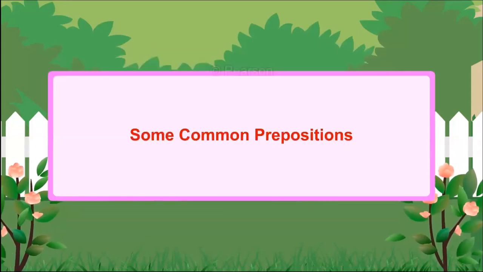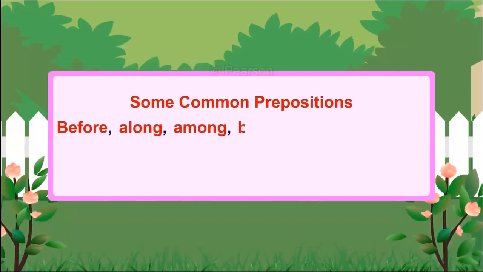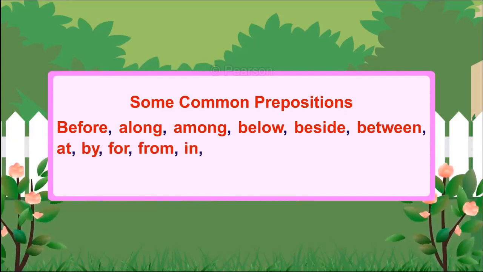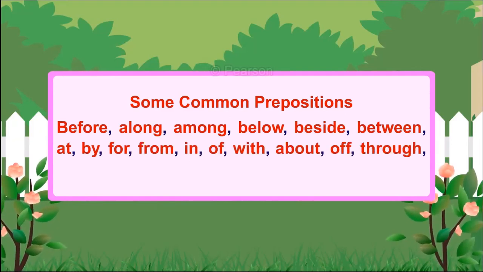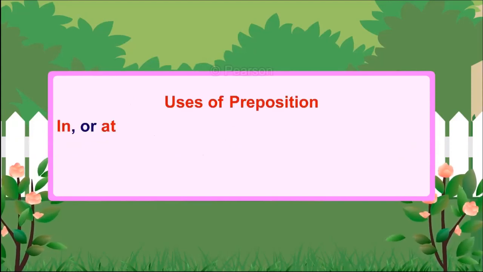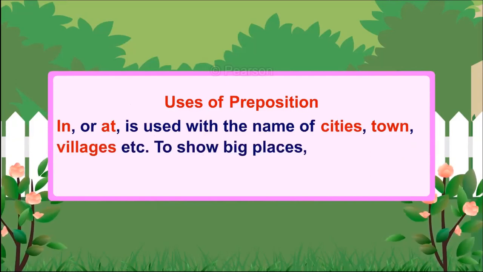Some common prepositions: before, along, among, below, beside, between, at, by, for, from, in, of, with, about, of, through, till, without, etc. Uses of preposition. In or at is used with the name of cities, town, villages, etc. To show big places, we use in, and for small places, we use at.